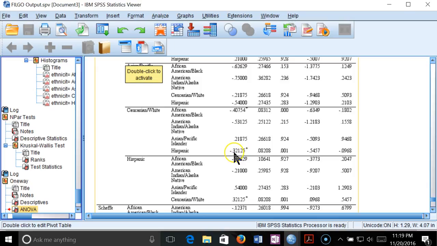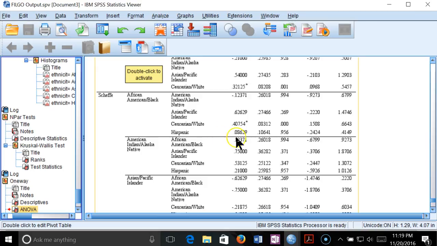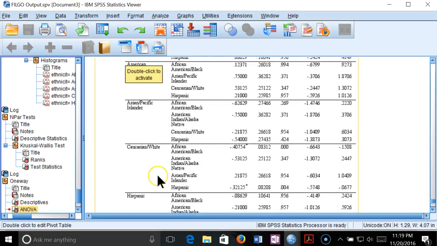We are 0.4 lower and 0.3 lower, and when we only have a 3-point scale to work with, that's a big number. It's a little more significantly different between the white population and the black population than from the white to the Hispanic population. Scheffe backs me up on the same thing: a little less significant on the Hispanic, but still pretty equally significant on the black.